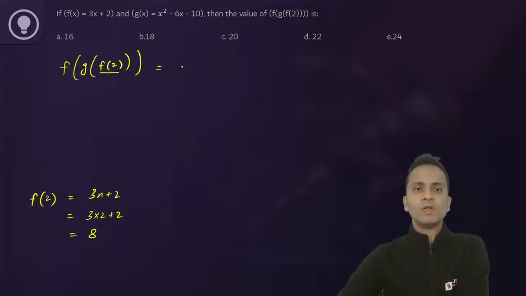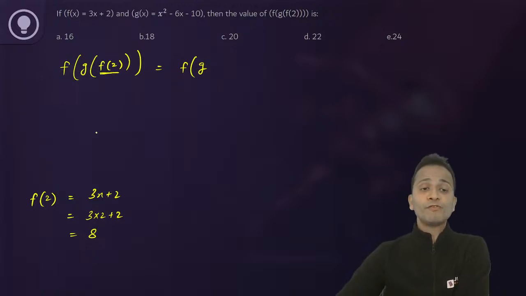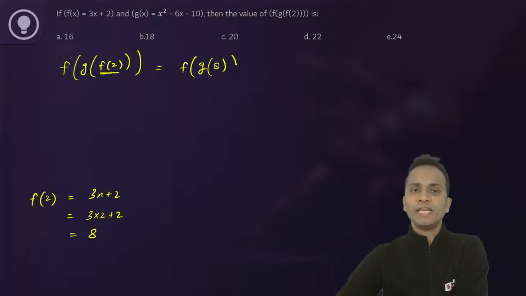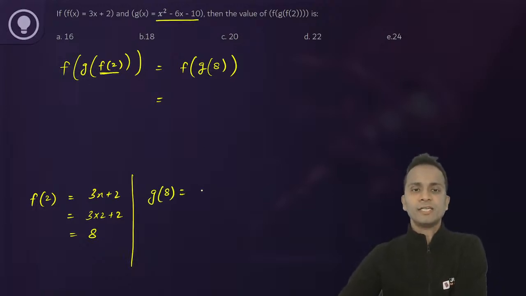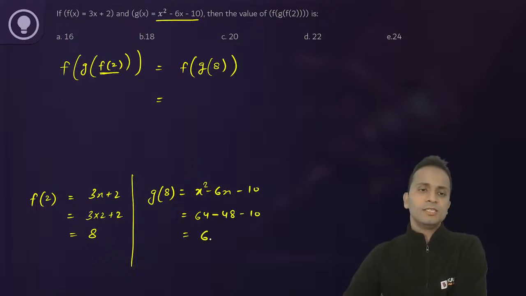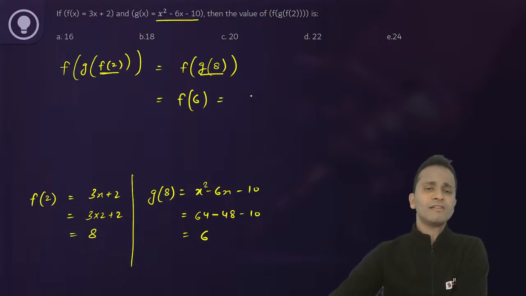So this function will become f of g of, now the innermost value f of 2 is equal to 8, so it will become g of 8. Okay, now what you have to calculate is g of 8. So look at the function g(x), it is x square minus 6x minus 10. Substitute the value of x as 8. So 8 square, that is 64, minus 6 into 8, 48, minus 10. And this will be equal to 6. So g of 8 is equal to 6. So this function will become f of 6. Now finally you will have to calculate the value of f of 6.